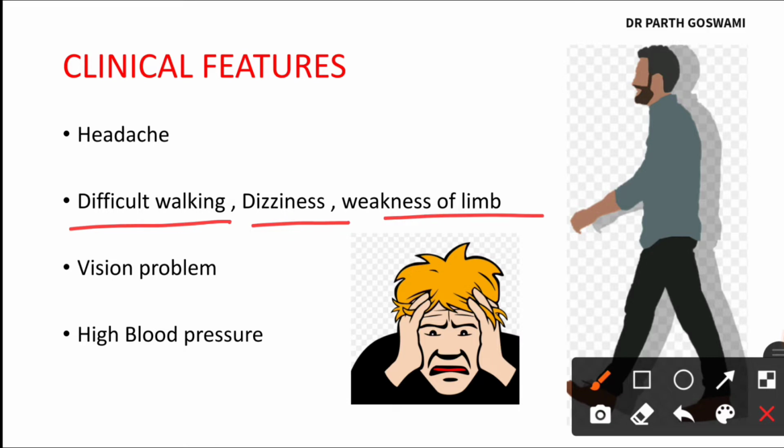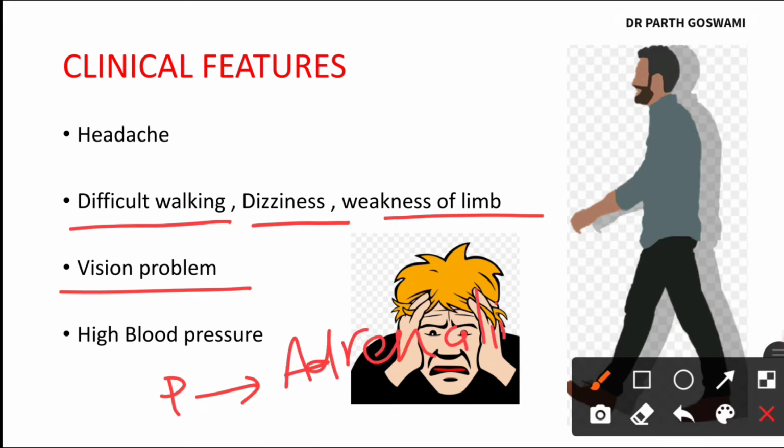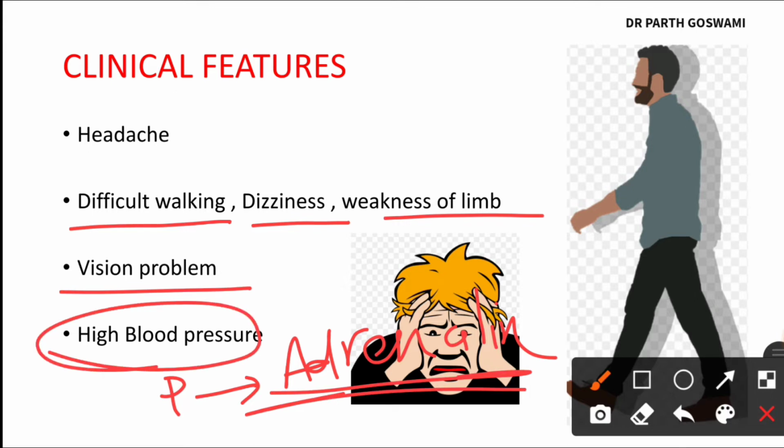Because of cerebellar involvement, the patient can have vision problems as well. The patient can also have an adrenal medulla tumor, known as pheochromocytoma. In pheochromocytoma, there is a secretion of adrenaline and noradrenaline, right? So this adrenaline and noradrenaline can increase the blood pressure, and so the patient can have headache.